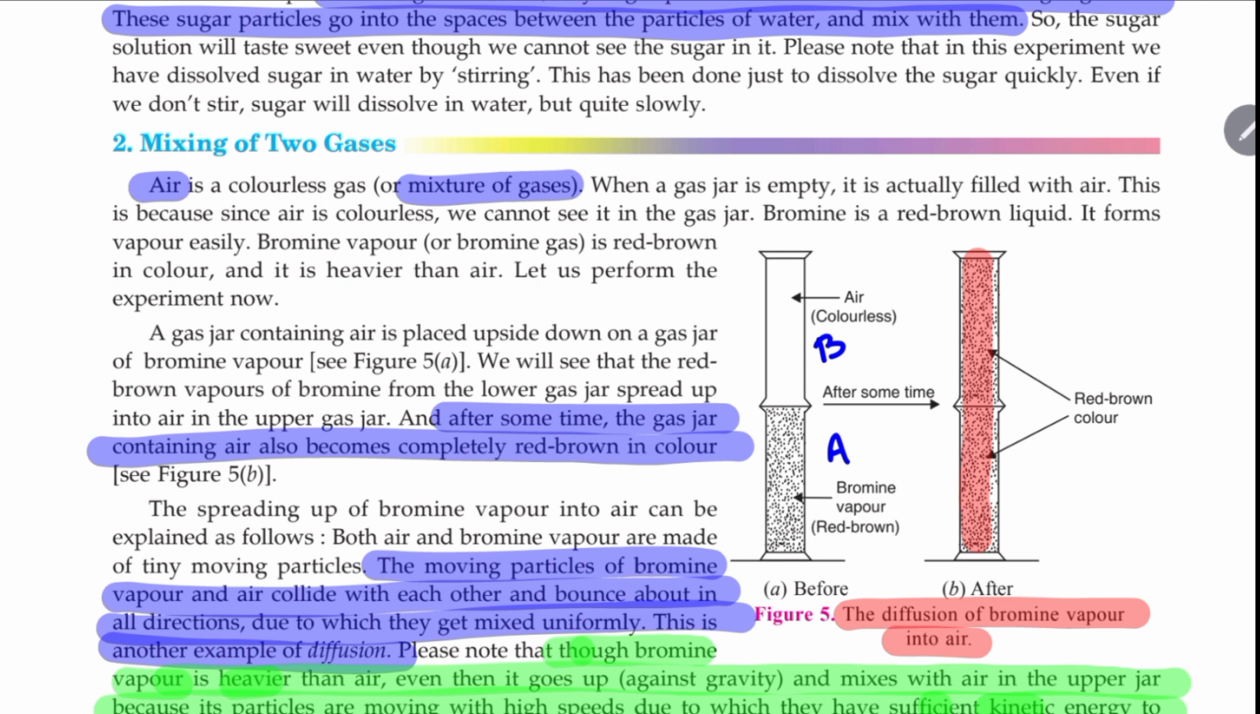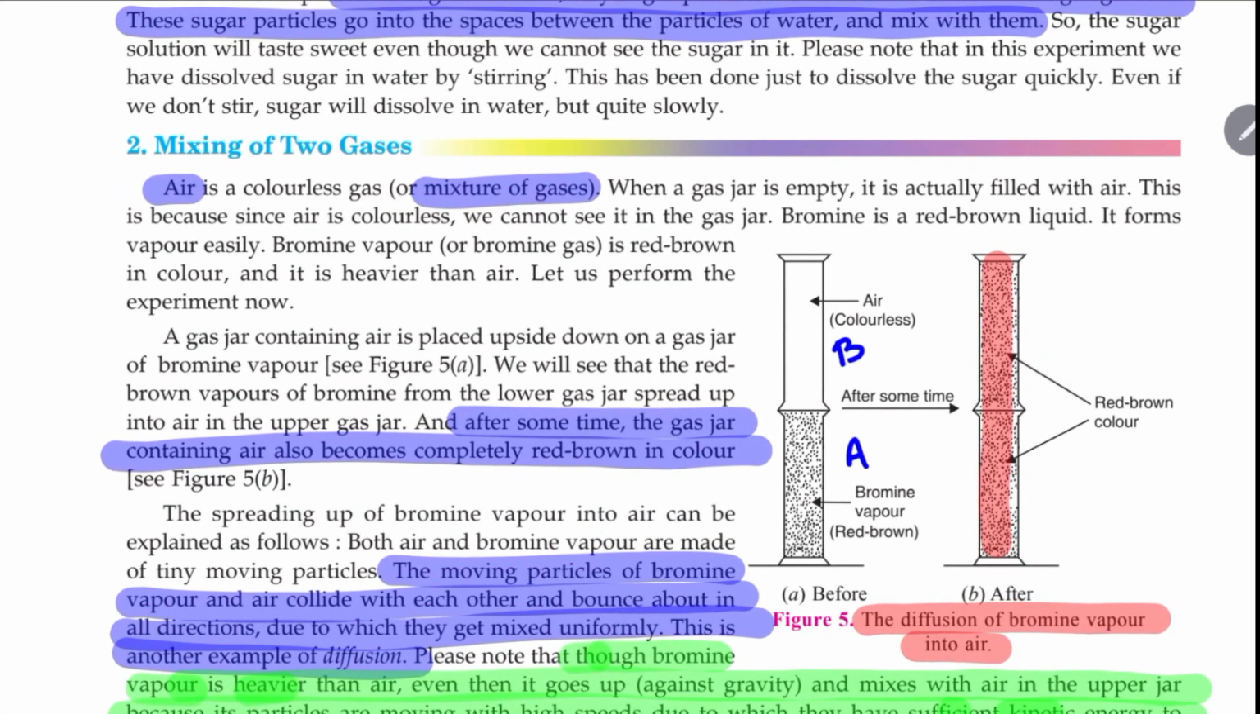Same thing will be observed if I take iodine vapor. Iodine vapor is a purple color vapor, violet color vapor. Violet color is a more prominent color for iodine. So if you take iodine in place of bromine, then both the jars will be containing these violet vapors of iodine. Now this phenomenon is known as diffusion.